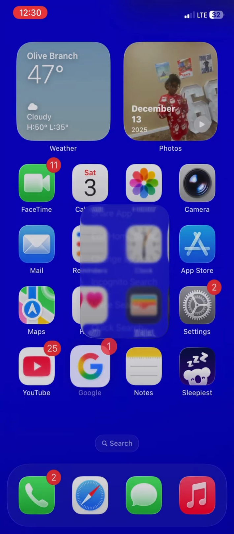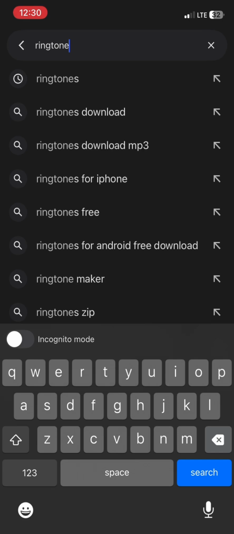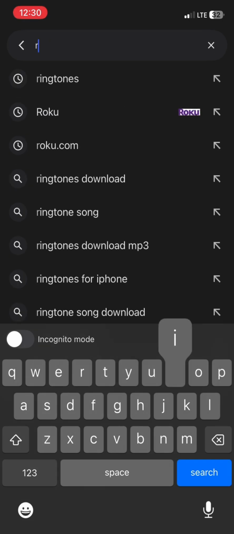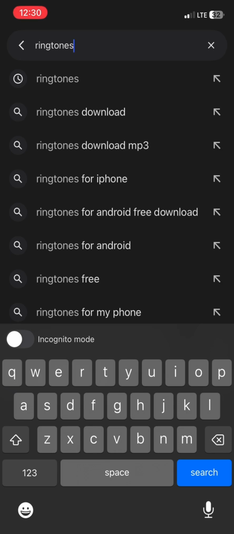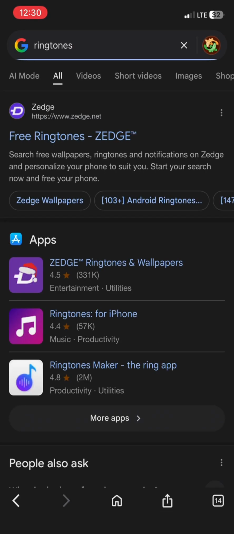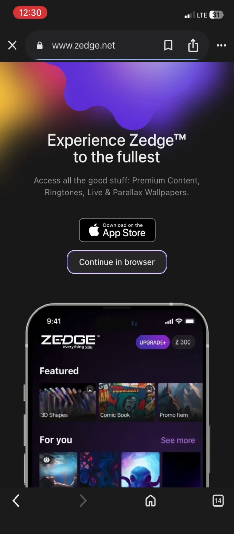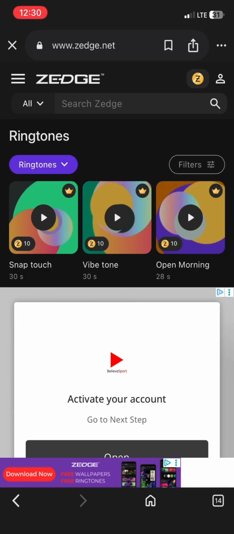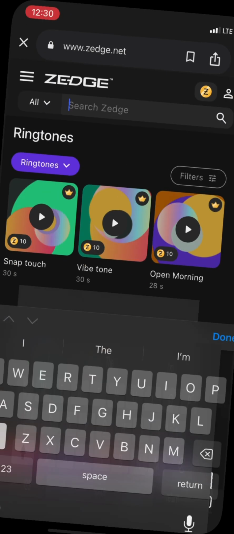So first you're going to go on to Google or download it. Then you're going to type up ringtones. I spelled it for you. Then you're going to go to free ringtones or just Zedge. And then press continue in the browser. If you have to sign in to anything, do that. After that, you're going to type in Hazbin Hotel ringtones.